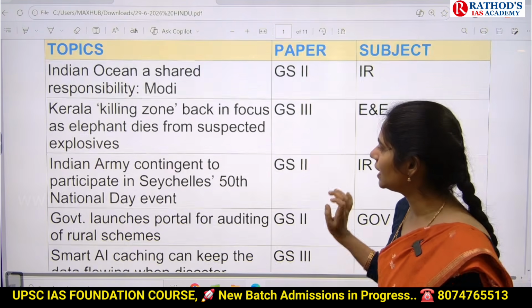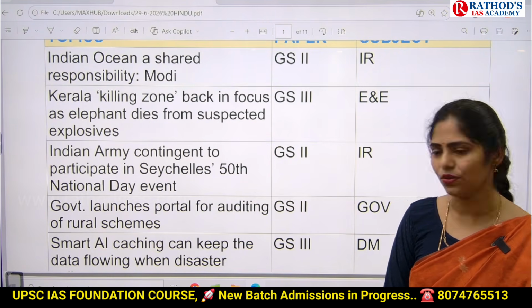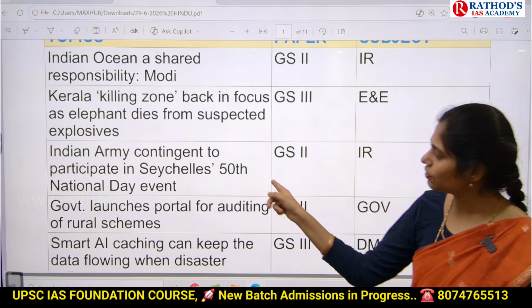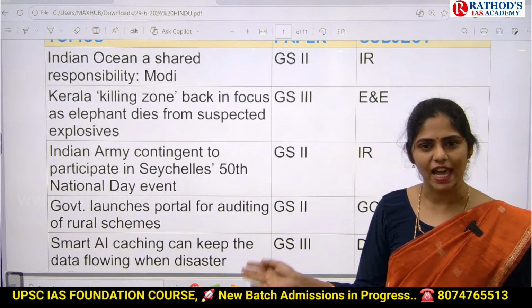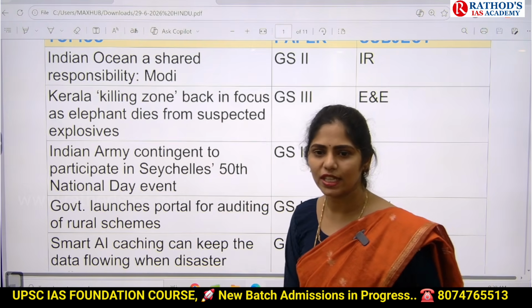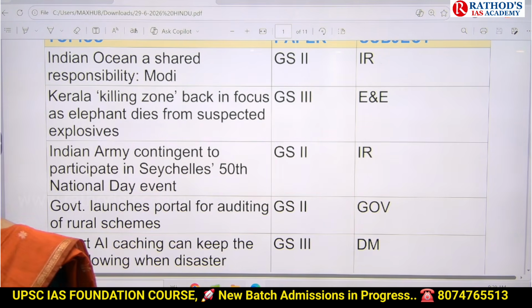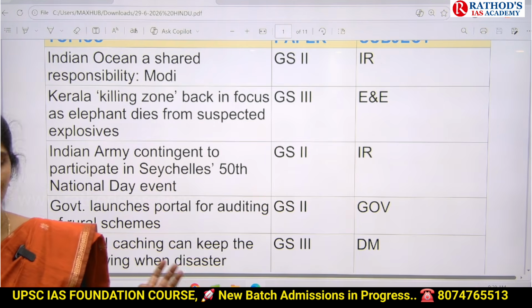And the next topic is Indian Army contingent to participate in Seychelles 50th National Day event. So the first article and the third article are interrelated. Here we are going to see the importance of Seychelles, what the challenges between India and Seychelles are, and what initiatives the government has taken to improve bilateral relations between India and Seychelles. But here you have to speak mainly about the Indian Ocean region. And both these topics are important from mains only, not from prelims.